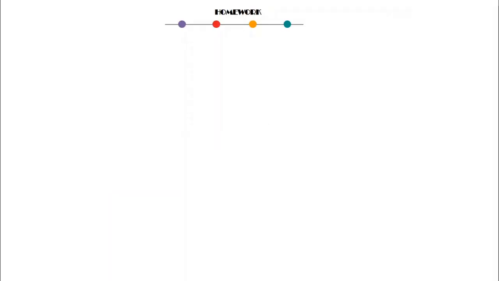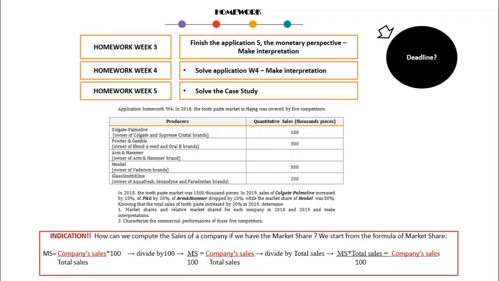We are going to discuss the homework that you have to prepare in order to obtain activity. Students that haven't been to school in week 3 have to prepare the monetary perspective for application 5. This is from the workbook. For week 4, everyone has to solve this application that I had prepared here. It's similar to something that you have in the workbook, but should be a little bit easier. Therefore, work with this option, not with the one from the workbook. Because one of the values is missing, I have mentioned here an indication that can help you identify the missing value.